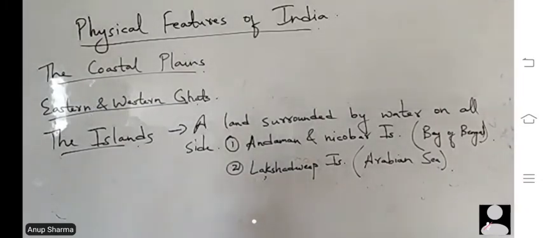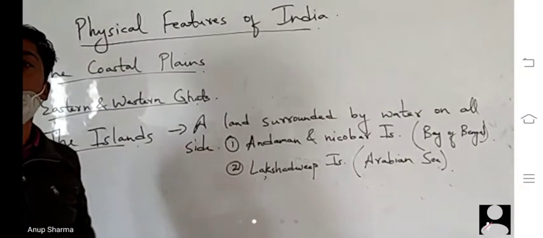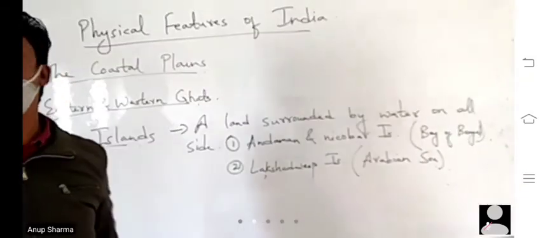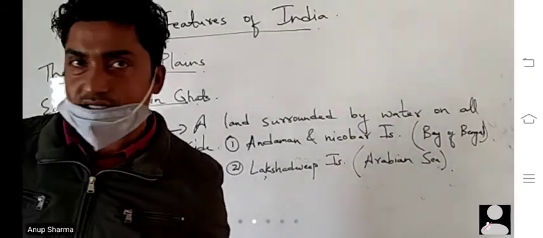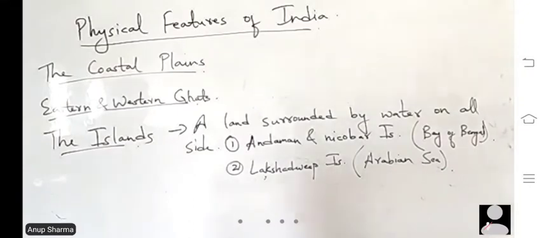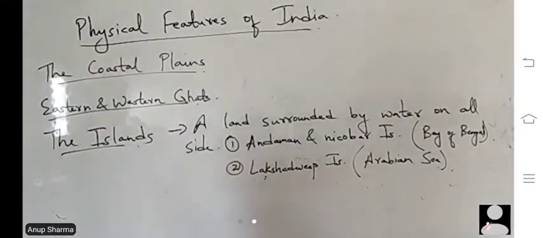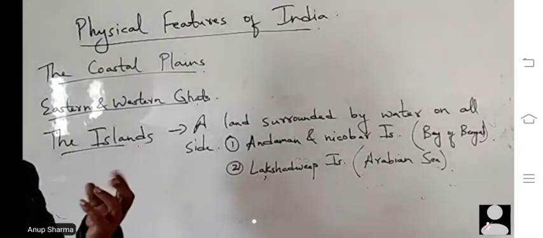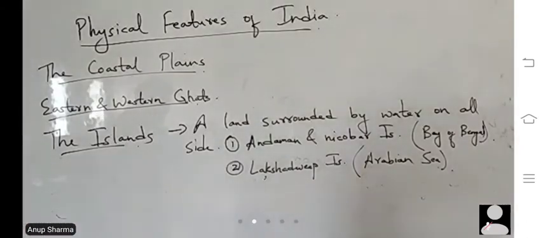Lakshadweep Islands, situated in the Arabian Sea, are also known as Coral Islands. You will learn about corals in your higher classes; you don't have to remember these things. They are formed on corals, the skeletons of polyps. Polyps are a type of animal.